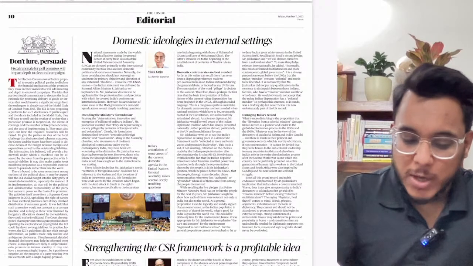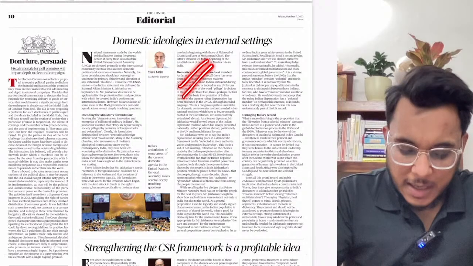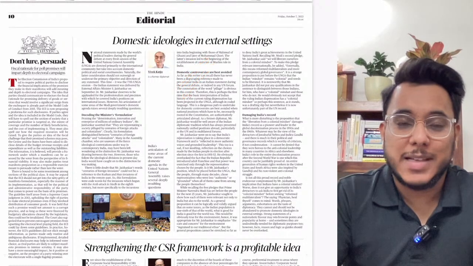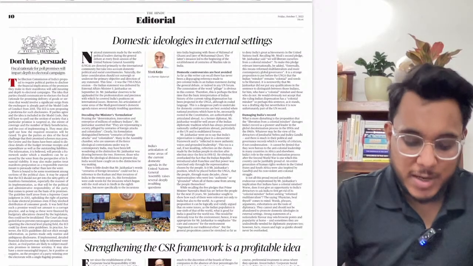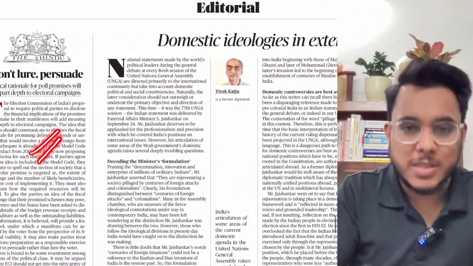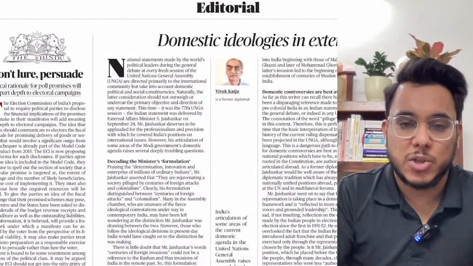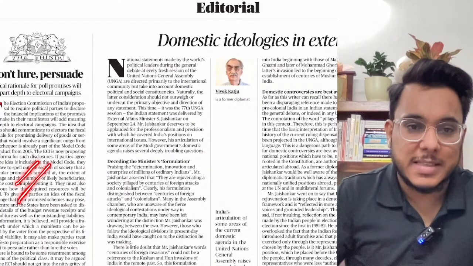Now, in the editorial page, the first article, domestic ideologies in external setting. A good article. Basically, the article is talking about what India's priorities are right now with respect to international relations. Strengthening the CSR framework. So a very good article with respect to GS paper number 4, corporate ethics. We'll see this article. Then moving on, don't lure, persuade. So this article talks about the recent Election Commission of India proposal, which suggested some reforms in the manifesto. We'll see this entire article.